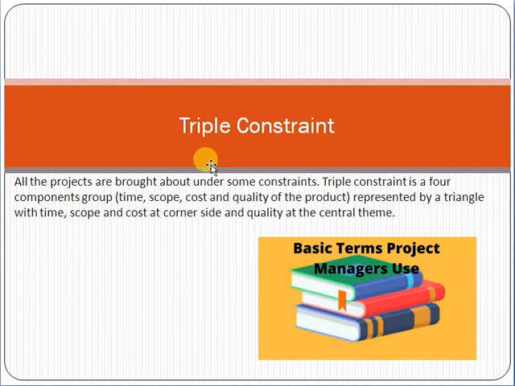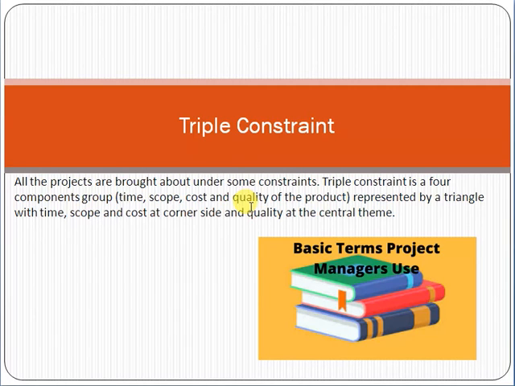A very important term is the triple constraint. Friends, first of all, what is a constraint? A constraint means the limitations, the boundaries which we cannot cross, which we cannot go outside of. For example, the very important triple constraints are time, scope, cost and quality. These are considered the triple constraint in project management terms.